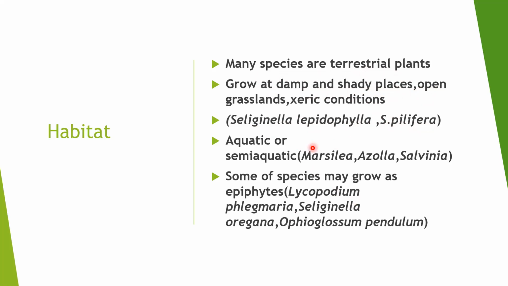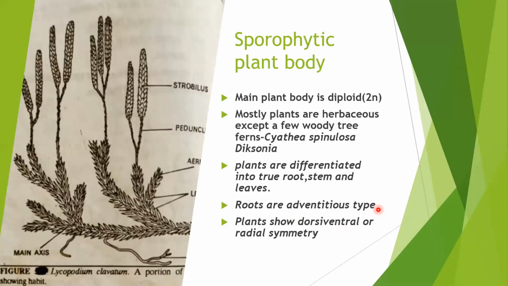Some species of pteridophytes, Marsilea, Azolla, and Salvinia, may be found in water or in semi-aquatic condition. So they are aquatic or semi-aquatic. Some species like Lycopodium phlegmaria, Selaginella oregana, and Ophioglossum pendulum may be growing on certain other plants as epiphytes. Plants which grow on other plants are called epiphytes. So this is about the habitat of Pteridophyta.